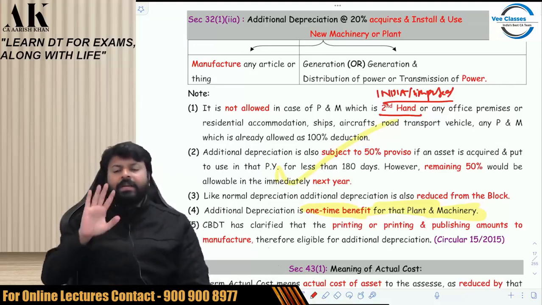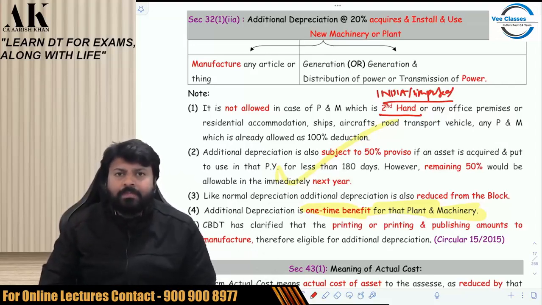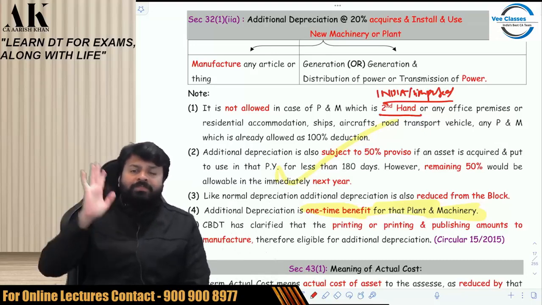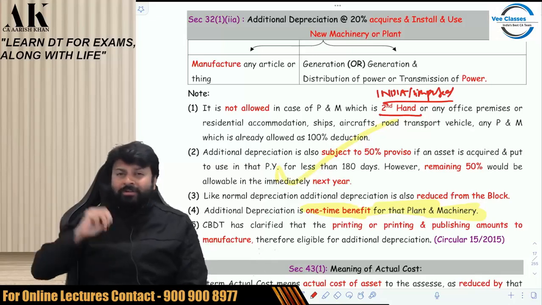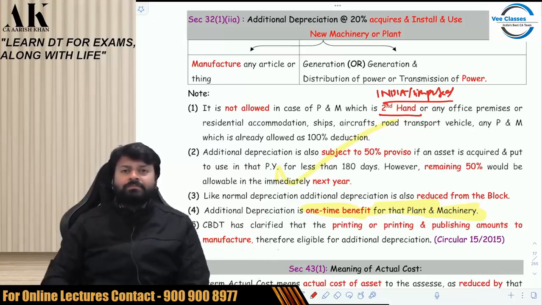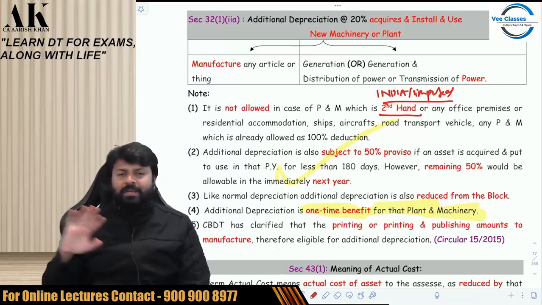Even imported second-hand would not be allowed. Okay. So second hand is absolutely not allowed. Then comes machinery which is kept in office premises or guest house or residential accommodation, not allowed. We want machinery to be installed in the factory, not at your house. Then ships not allowed. Aircraft not allowed. Vehicle not allowed.